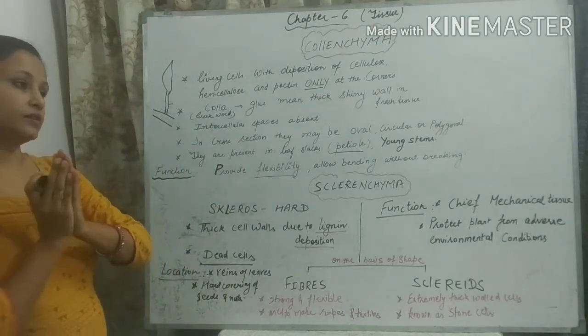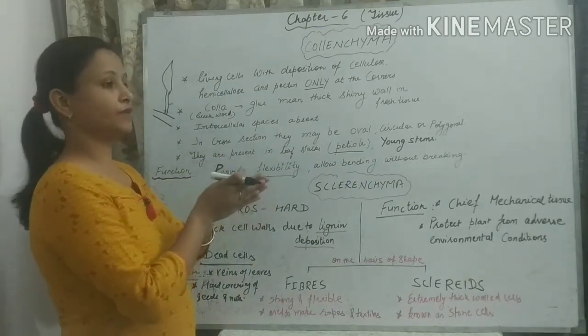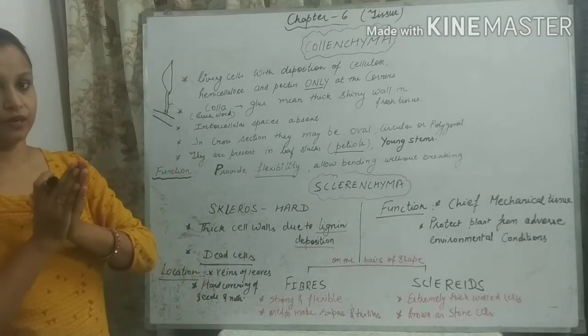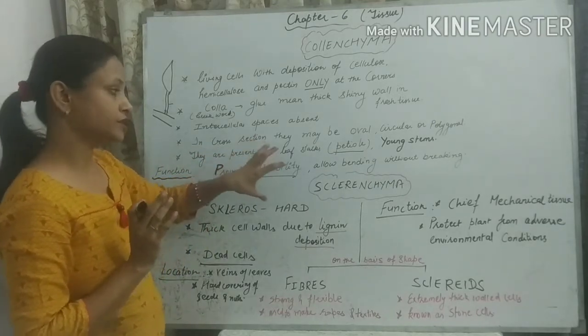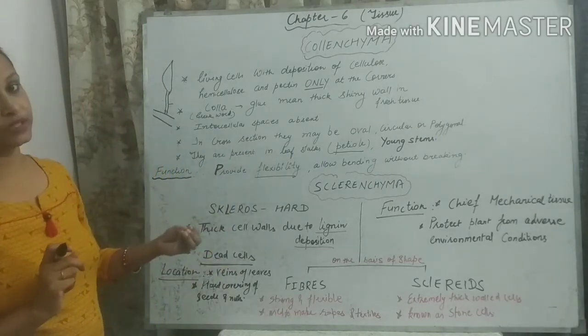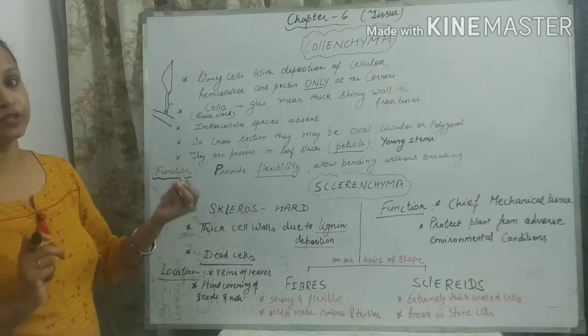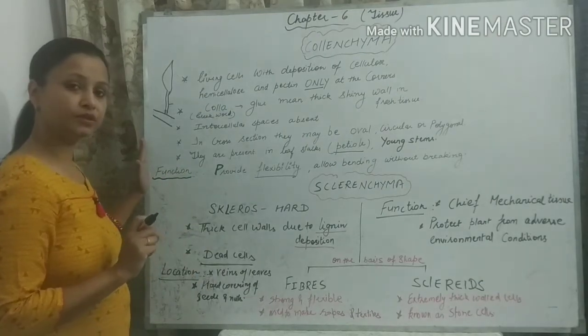The stem and leaf bend and they do not break. So this tissue's main function is to allow bending without breaking of the stem and leaf during adverse environmental conditions. Is it clear to you students?